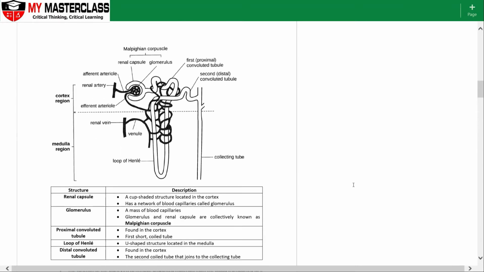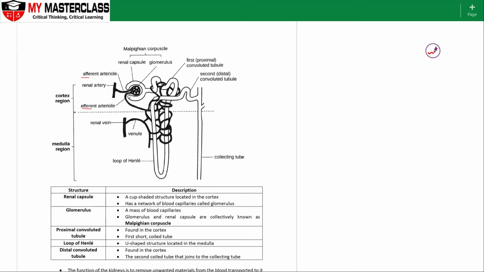So when we look at the nephrons deeper into this area here, you realize that you have got a few different components. Okay, so we have got the afferent arteriole, and we have got the efferent arteriole here. If you take note of the size difference here, the afferent arteriole is a larger diameter compared to the efferent arteriole.